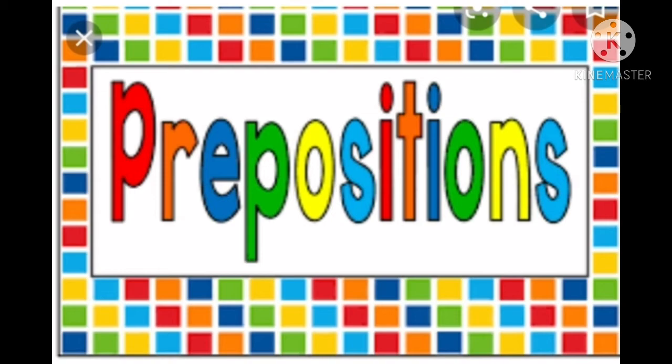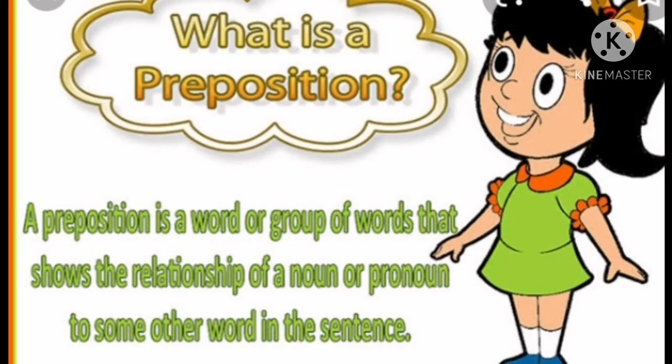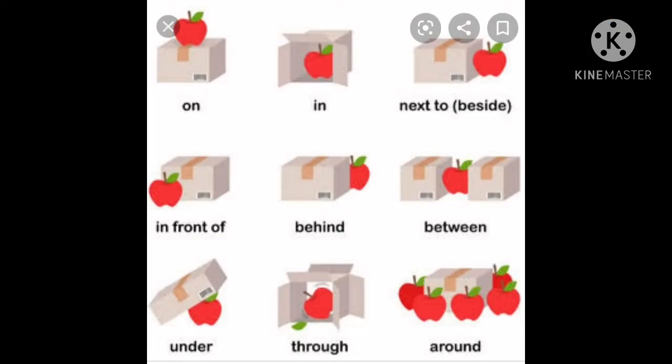Now, what is a preposition? It is a word or a group of words that shows a relation of a noun or pronoun to some other word in the sentence. Just see the pictures. These all are the prepositions: in, on, next to, in front of, behind, between, under, through, around. Just understand the preposition with the help of the pictures.